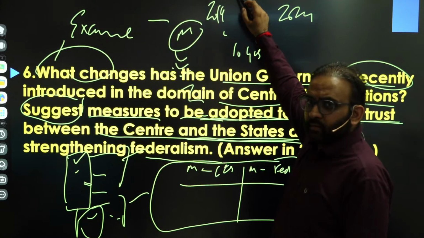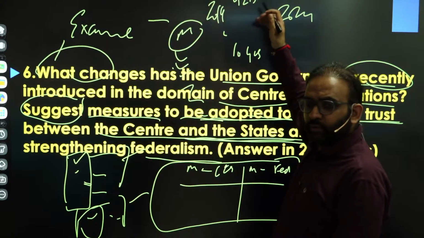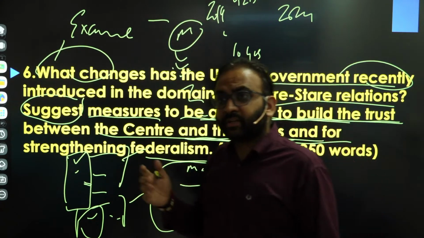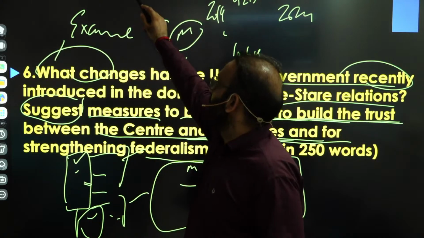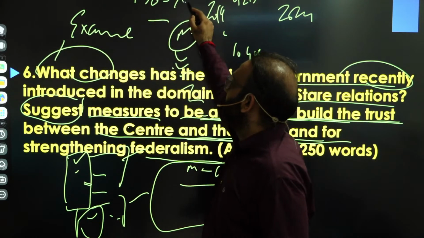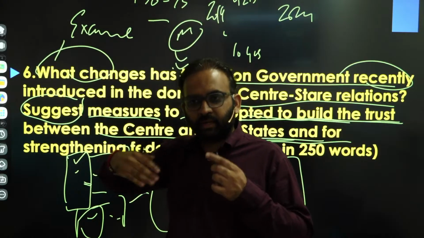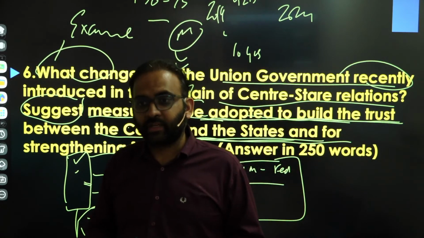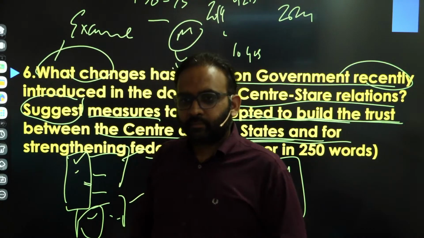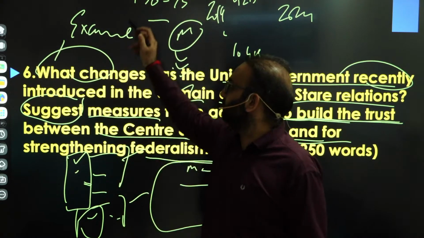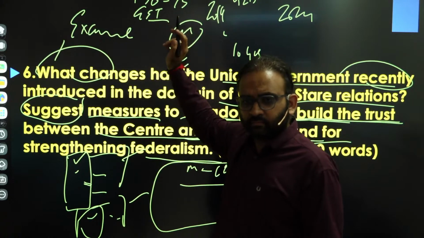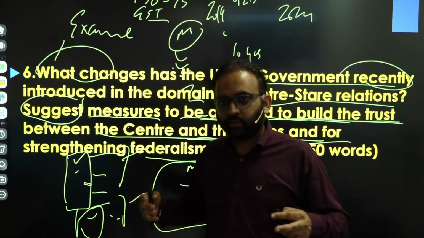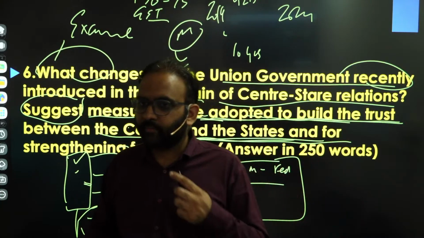For example, 42% tax devolution by the 14th Finance Commission, 41% by the 15th Finance Commission. Right? Rationalization of centrally sponsored schemes. Earlier it was more than 100, around 130. Now it is around 75. Thereby states are getting more autonomy in deciding their policy programs for various state policy checks. Right? Then you can talk about GST. Right? GST Council, where center and state both cooperate to determine the tax rates in the country.